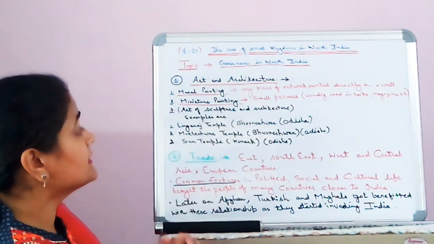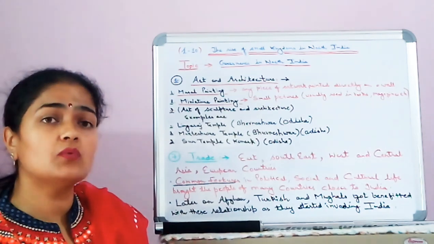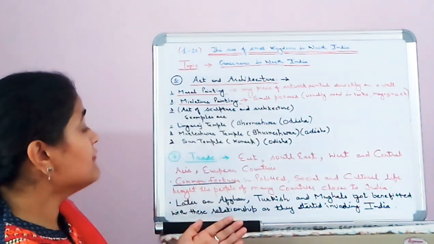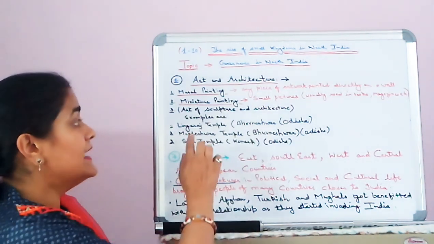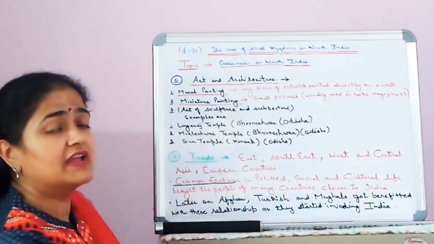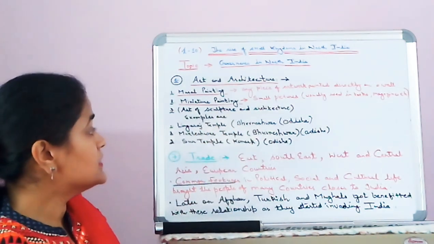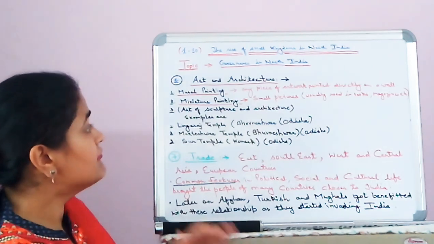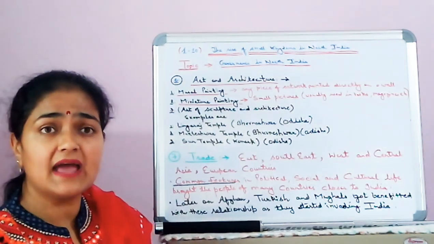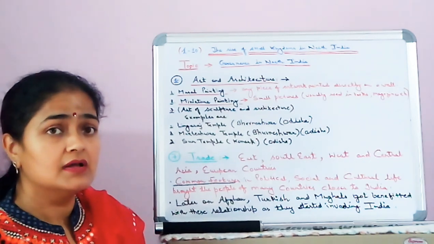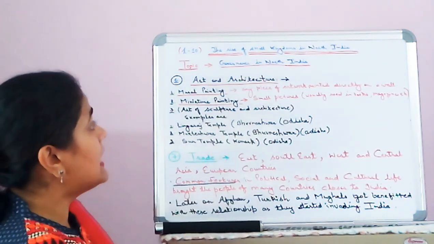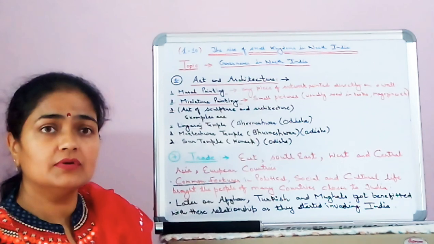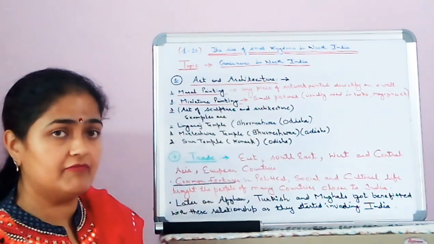Next is the art of sculpture and architecture. Means art and architecture of that time was quite developed. So we have very fine examples like the Lingaraj temple in Bhubaneswar, Odisha, the Mukteshwar temple and the Sun temple at Konark, Odisha. They have the fine art of sculpture as well as architecture, which proves that the art and architecture of North India was well developed.